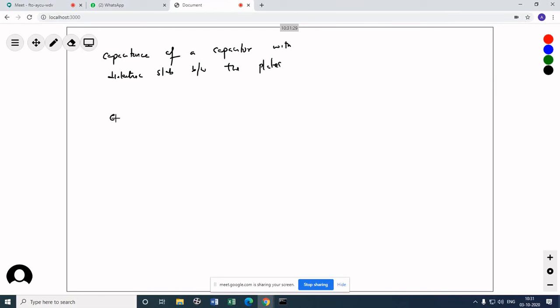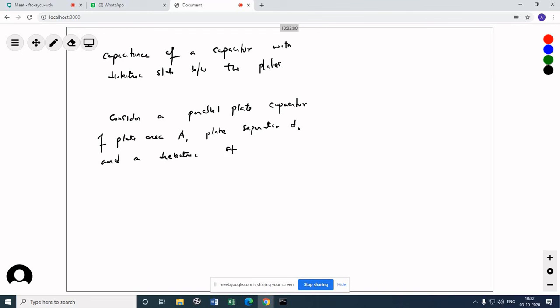So we consider a parallel plate capacitor of plate area A, plate separation D, and a dielectric substance of dielectric constant kappa between the plates, as shown.